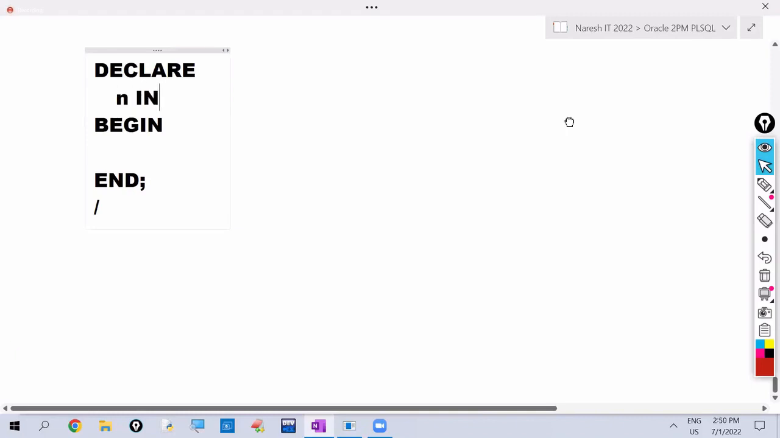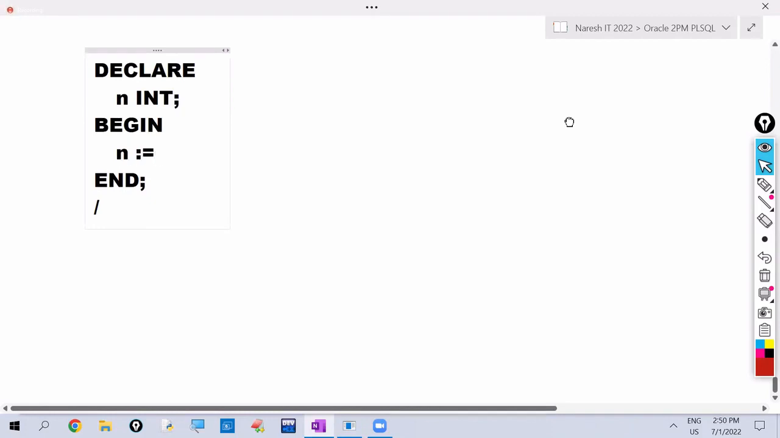What we have to write? Please, all of you involved in the class, help me. Declare, begin, end. Now, I want to declare n variable as integer. What we have to write? N variable I want to declare as integer. N int. N value I want to read from keyboard.